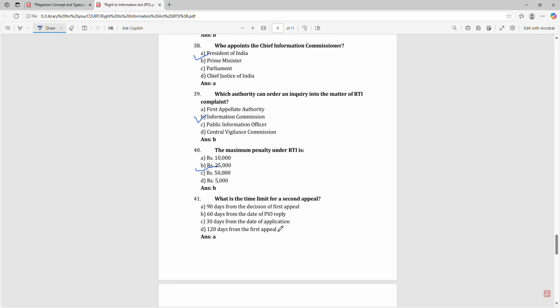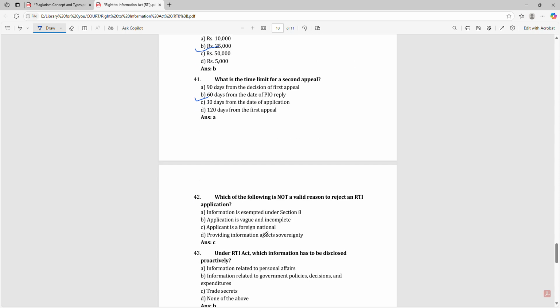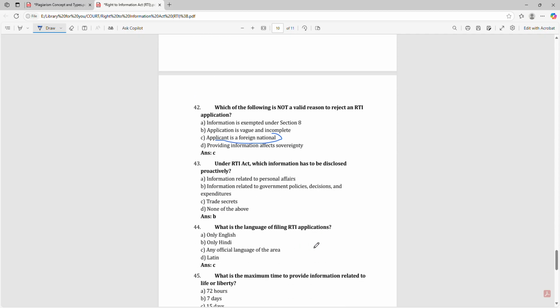What is the time limit for a second appeal? 60 days from the date of the PIO reply. Which of the following is not a valid reason to reject an RTI application? Applicant is a foreign national. Under the RTI Act, which information has to be disclosed proactively? That is information related to government policies, decisions and expenditure.